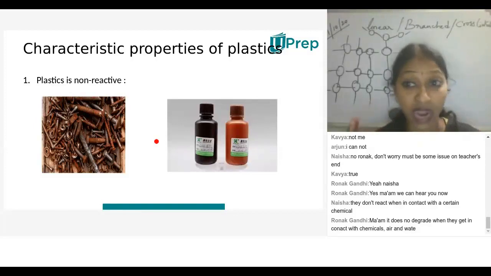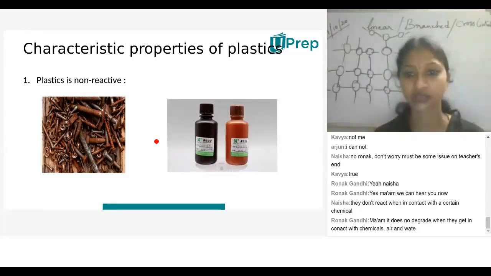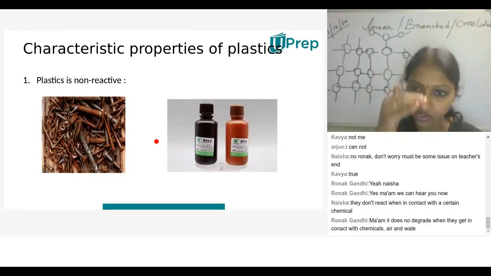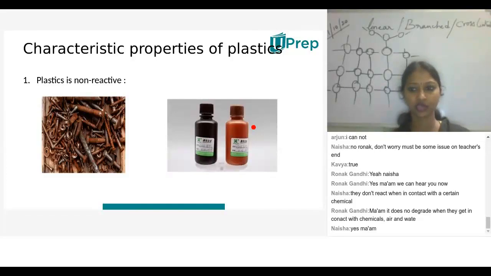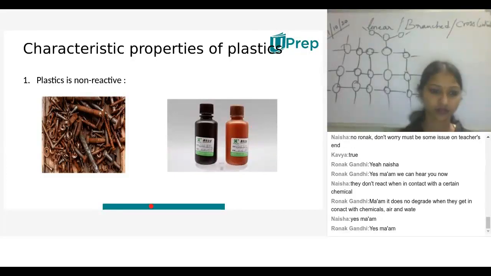We are not discussing hardness, but storage and non-reactiveness. But metals themselves spontaneously react and undergo corrosion, and the lifespan of metals decreases. Understood? So here we can see corroded metals, and the reagent bottles and chemicals used in the laboratory. Though the chemicals are reactive, plastics are non-reactive. That's why we can use them for storing. Understood, children? Yes or no? Yeah, next, we'll go with the next property.